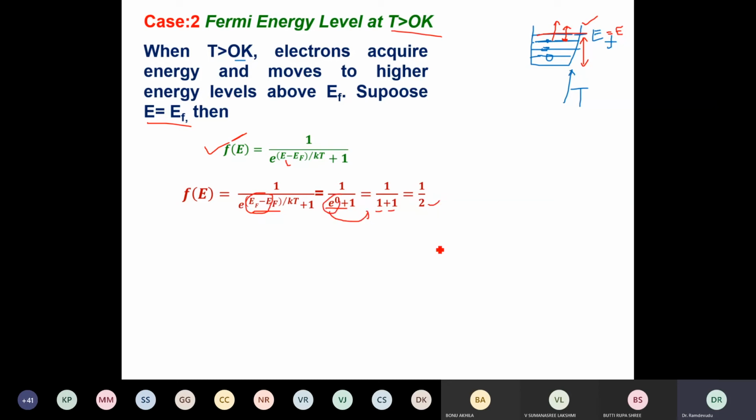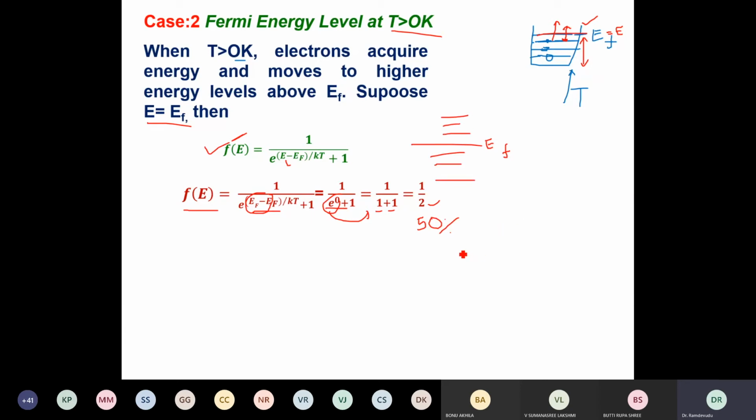That means at any temperature greater than 0, we have a probability of 50%. That means 50% of the states are filled and 50% of the states are empty. Hence, the Fermi energy level at T greater than 0 K is the energy level that separates 50% filled levels and 50% unfilled levels.